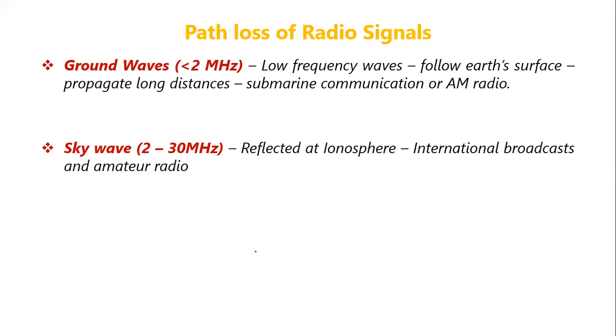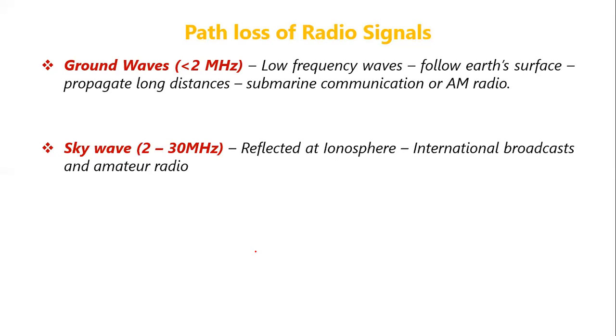The frequency of sky waves is between 2 to 30 megahertz. These waves will get reflected at the ionosphere, that is, one layer of the atmosphere. It will get reflected at the ionosphere, and again it will get reflected by the Earth's surface. So it will just be transmitted back and forth within the Earth's atmosphere.